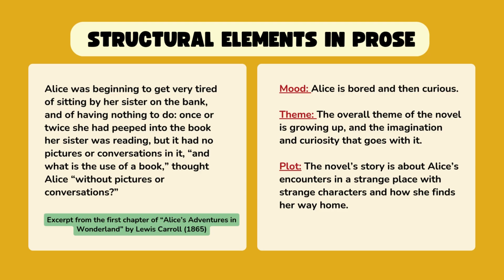Mood: Alice is bored and then curious. Theme: the overall theme of the novel is growing up and the imagination and curiosity that goes with it. Plot: the story is about Alice's encounters in a strange place with strange characters and how she finds her way home.